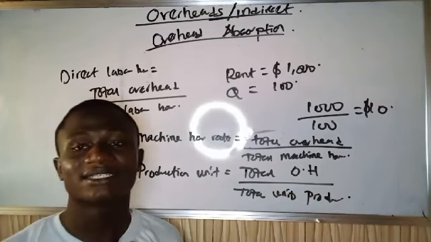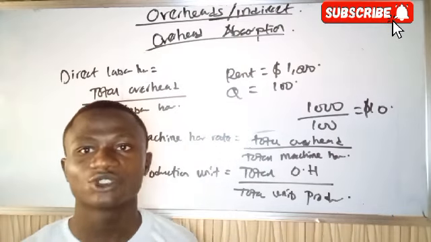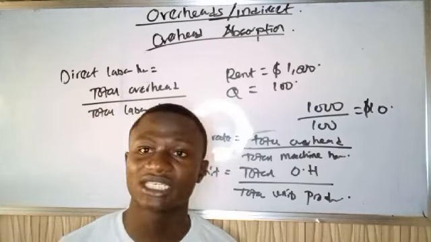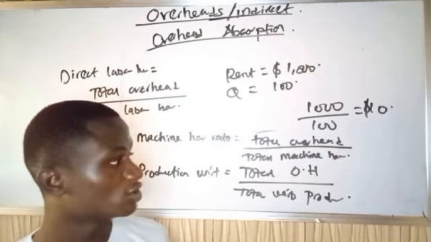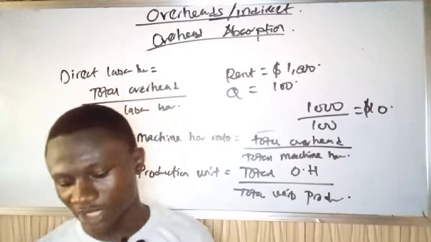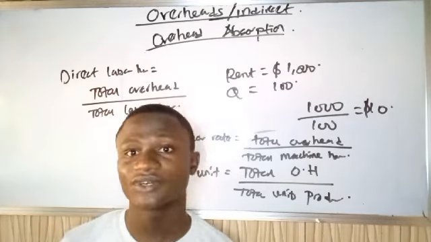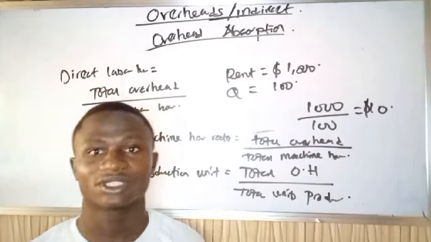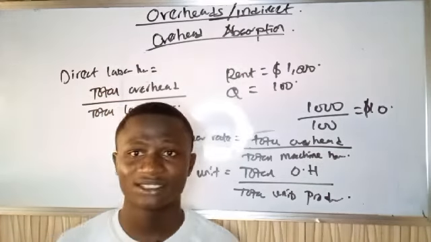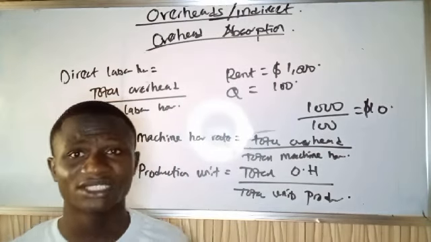So these are the three major ways by which we calculate our overhead absorption rate. Of course, there are many more, but the ones you will always see in your exams are majorly on these three. We also have direct labor cost percentage, which is total overhead over direct labor cost times 100. Prime cost percentage is total overhead over prime cost times 100. All these are just formulas.